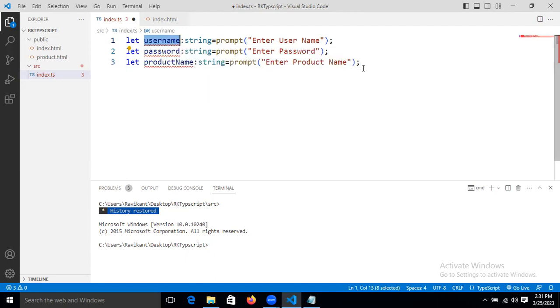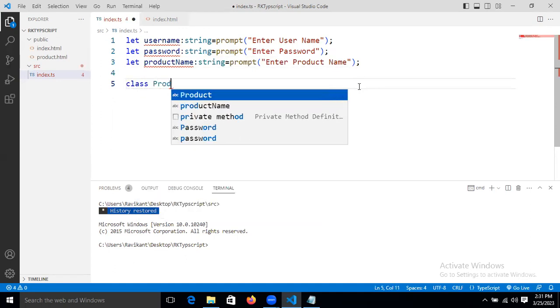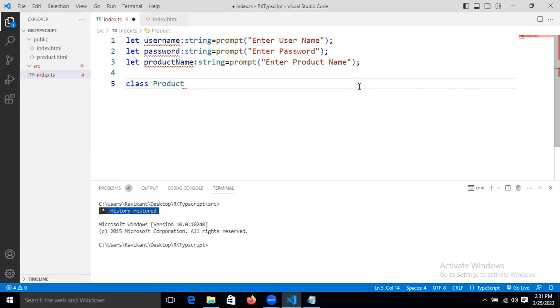Now, based on this discussion, I'm going to create one class. That class name, let's take Product. In that I'm taking one variable. It's needed to store the data. Whenever we declare a variable inside a class in TypeScript, we start it with an underscore.